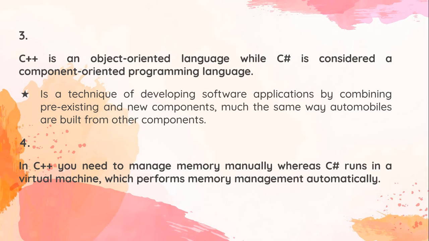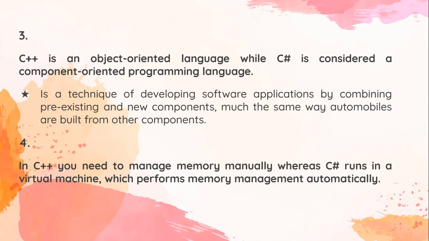Like, if we talk about an example, take automobiles. When a car manufacturer makes a car, what happens? They use some pre-existing materials or components like plastic, iron and so on. Using those pre-existing things, they make new components, add all of them together and make other components. So we can say that is an example of component oriented programming.